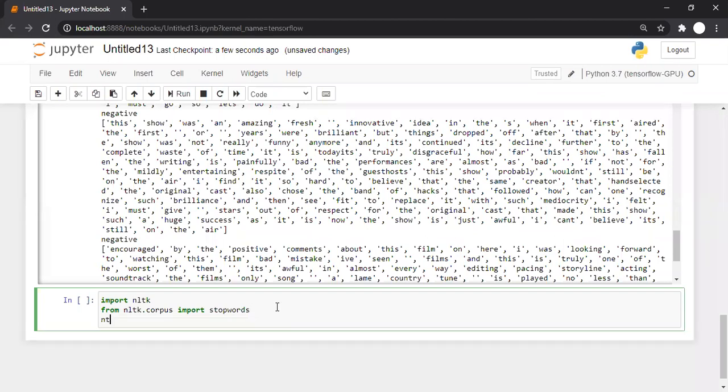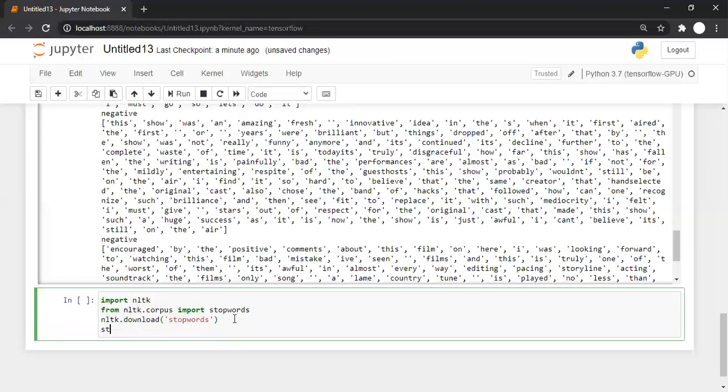And then we'll go with nltk.download('stopwords'). The NLTK library is normally available with Anaconda Python, but the list of stop words is not available. We need to explicitly download that list, but we need to download it only once. After that, the list will remain there. The download will remain in your system only.